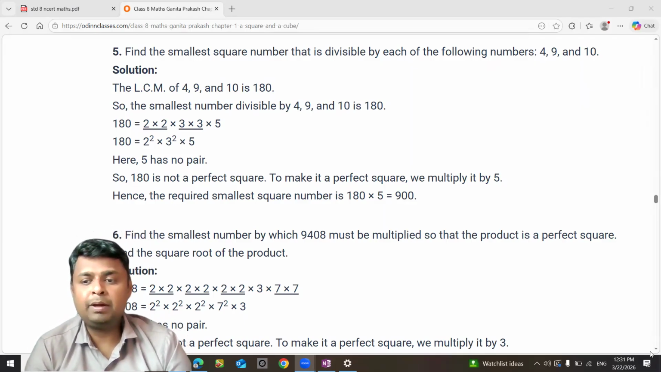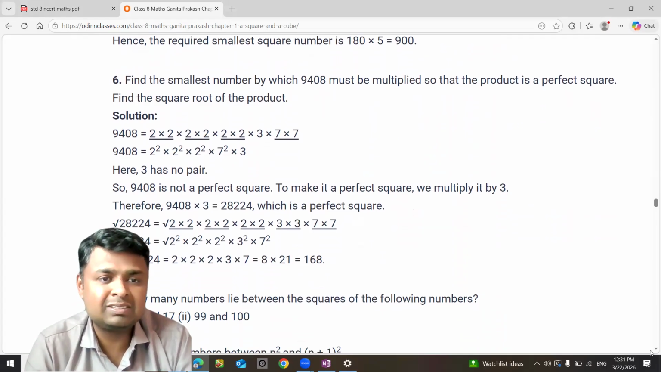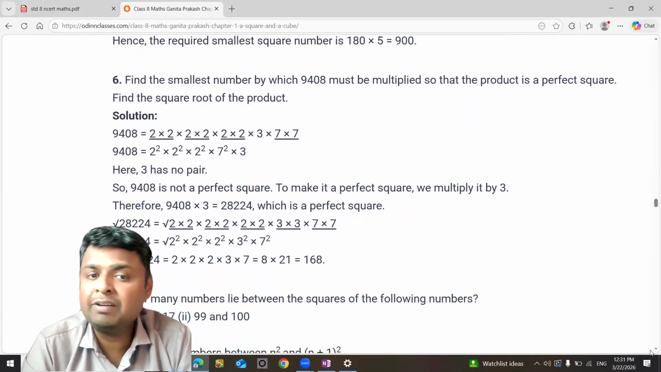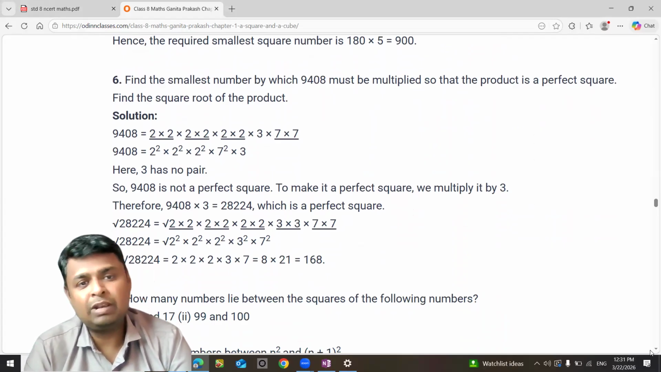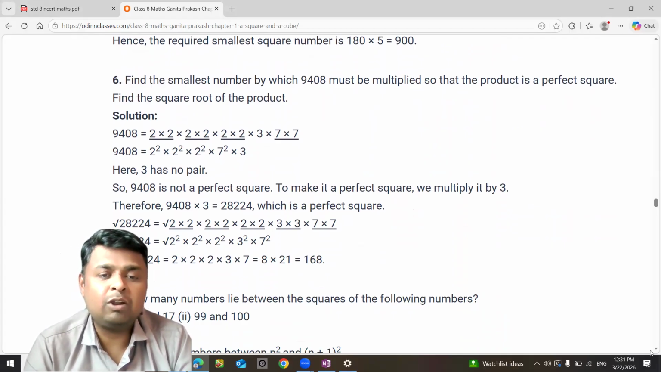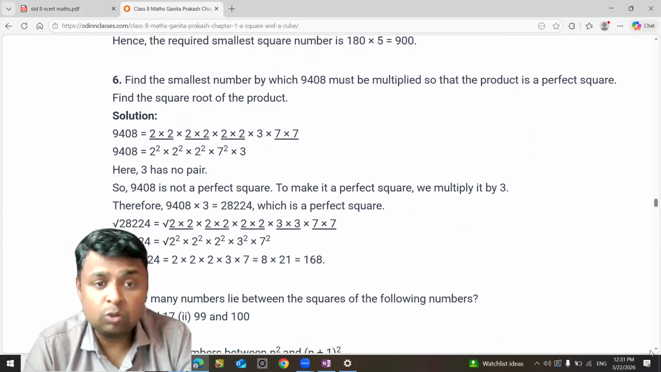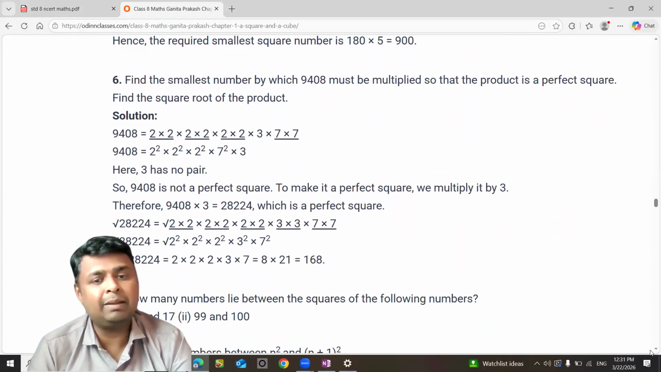Find the smallest number by which 9408 must be multiplied so that the product is a perfect square. Again, the same thing. You have to take the prime factors. You can see that 3 does not have any partner. 2 2s are 4, 2 2s are 4, like that you can divide it if you know the prime factorization method. Then you find out the pairs. There is no pair for 3. The 3 is alone. So you multiply with 3 and you get a perfect square.